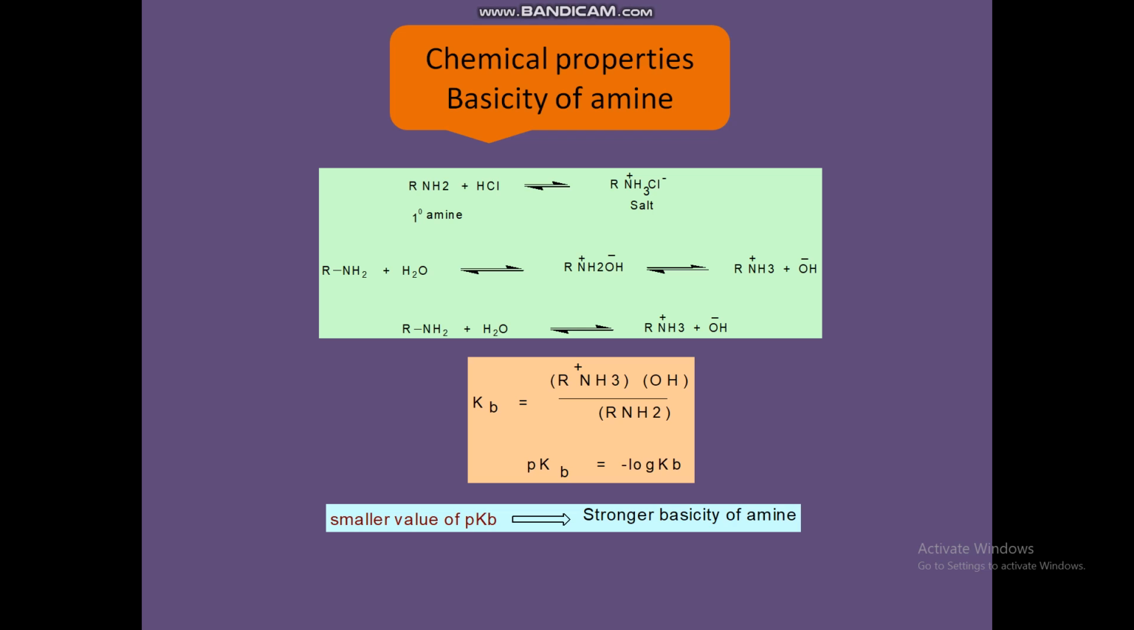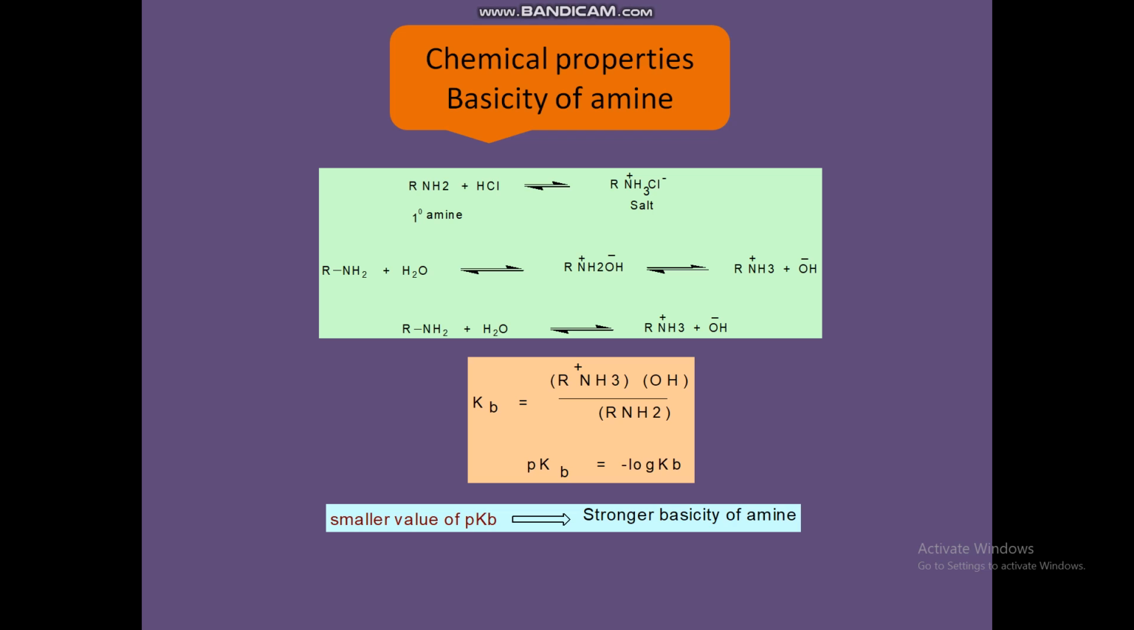So the basicity of amines depends on the extent to which an amine can accept a proton from water to form a quaternary ammonium salt. A strongly basic amine will have a greater tendency to accept a proton, giving a greater concentration of ammonium and hydroxide ions and a greater value of the basicity constant. In other words, larger values of the basicity constant are associated with amines which are strong bases, while smaller Kb values indicate that the amines are weaker bases.